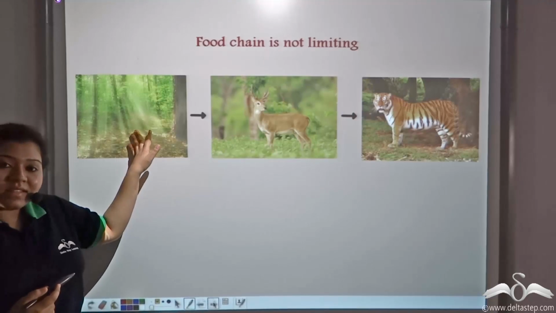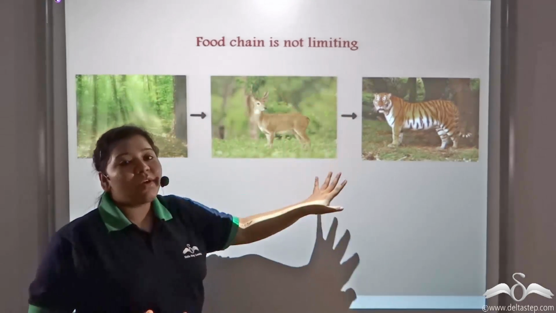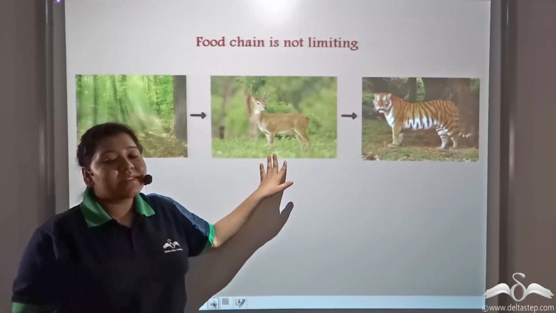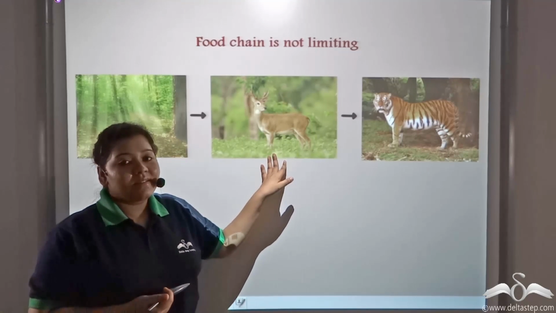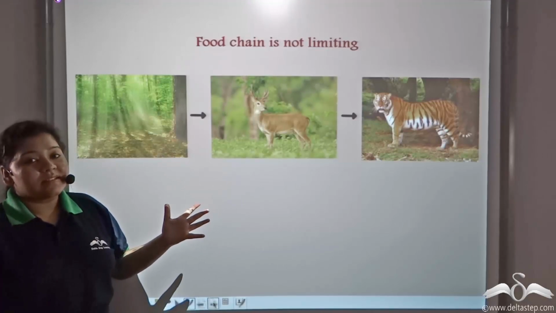If there are no plants, no food will be made, and in return, all the living organisms will die because there won't be any food supply. So plants need to be in maximum quantity.